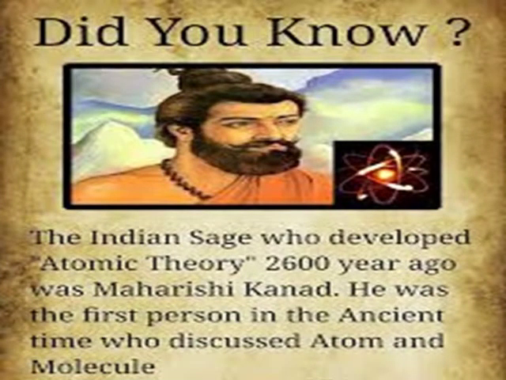Students, did you know the Indian sage who developed atomic theory 2600 years ago was Maharishi Kanad. He was the first person in ancient times who discussed atom and molecule. Come, let us learn in detail.